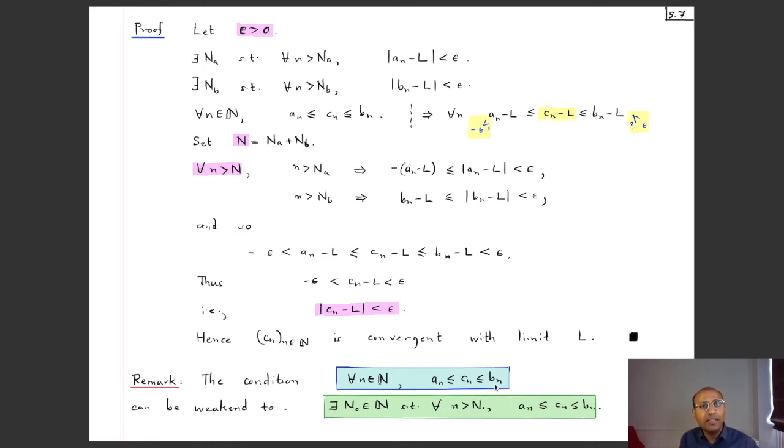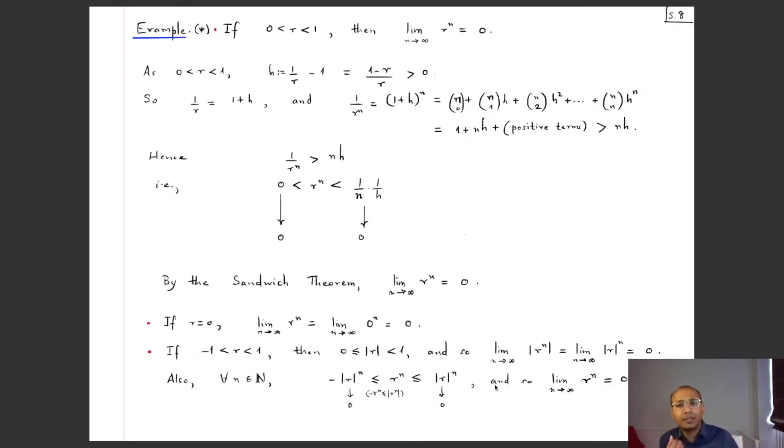Okay, so let's see some examples of this sandwich theorem. The first example I want to consider, and this is sort of a starred example in the sense that it's sort of a theorem, says that if r is a positive number which is strictly less than 1, and I look at the sequence r square, r cube, r to power 4 and so on, so powers of r, that sequence in fact converges to 0. So to prove this, I will do the following.